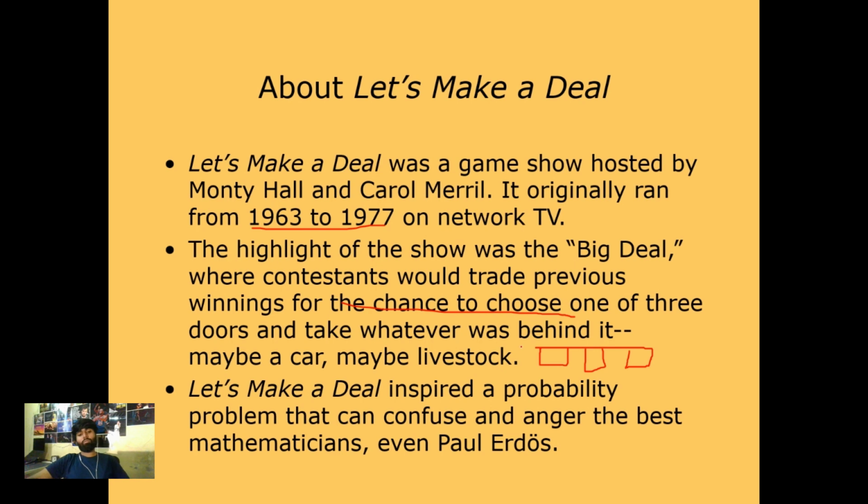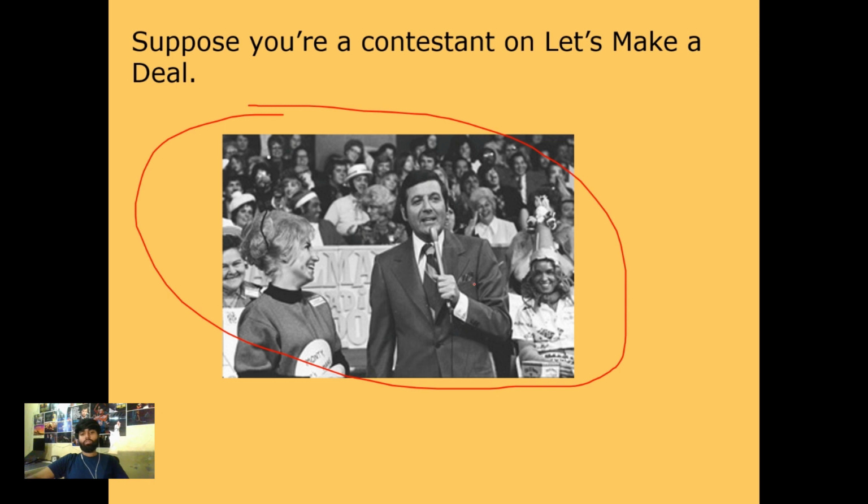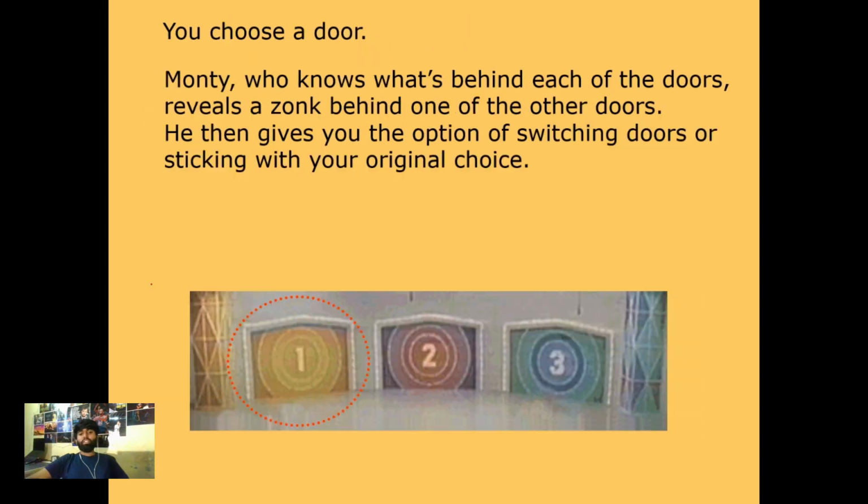It inspired a probability problem that confused even the best mathematicians, even Paul Erdős. Paul Erdős was a 20th century Hungarian mathematician. So suppose you are a contestant on the Let's Make a Deal show. This was the original photo taken from the show. You are asked to choose one of the three doors. The grand prize is behind one of the doors, and the other two doors hide silly consolation gifts, which Monty used to call zonks.